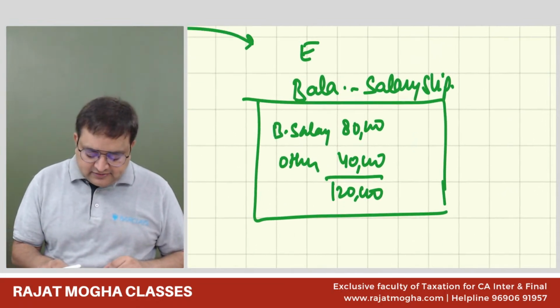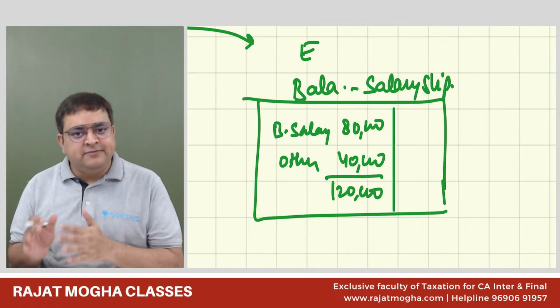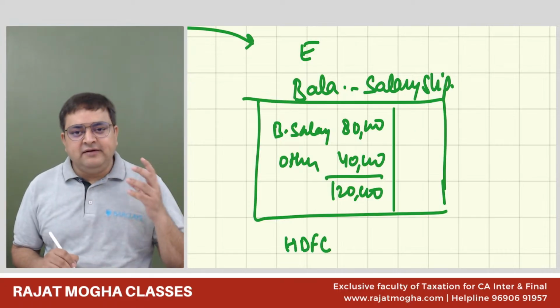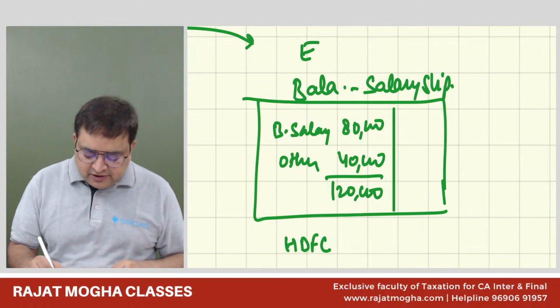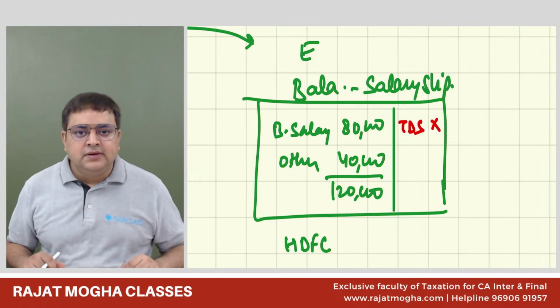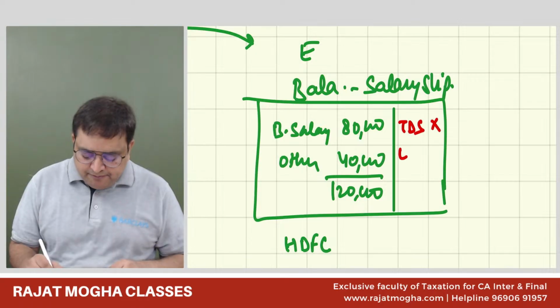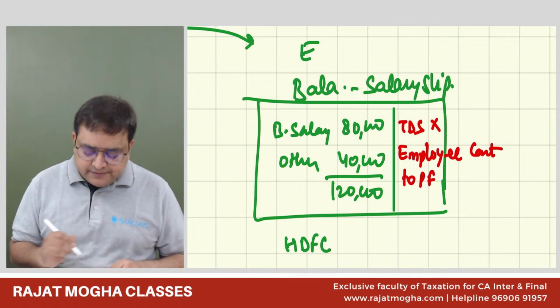And what do you think, will Bala receive 1,20,000 in his bank account? Let's say he has a bank account in HDFC Bank. So what do you think he will receive in this month? 1,20,000? The answer is no. Some amount will be deducted of TDS. I'm ignoring TDS as of now. And the other amount which will be deducted is the employee contribution to Provident Fund or any other fund.